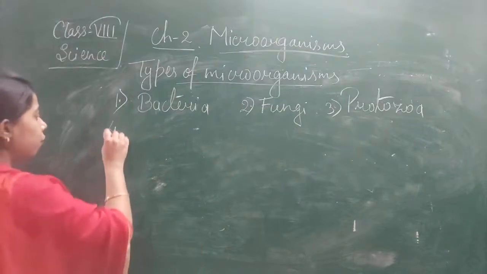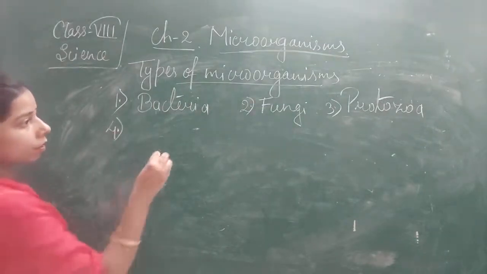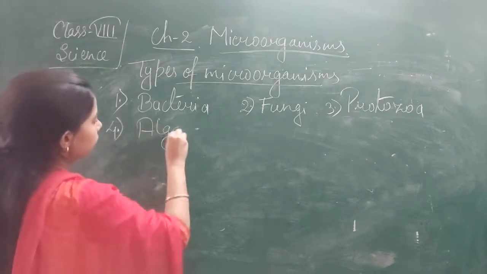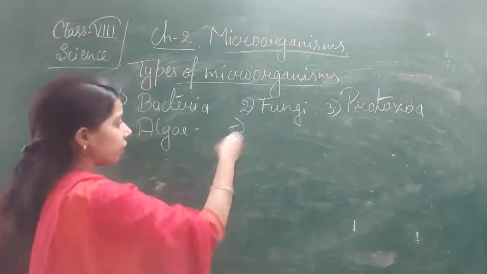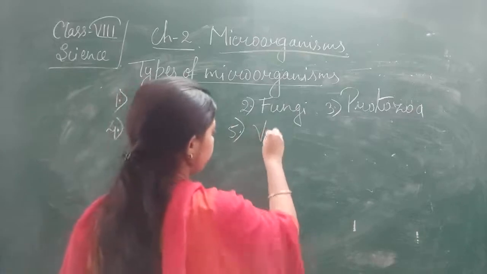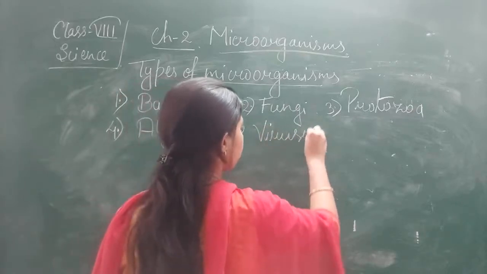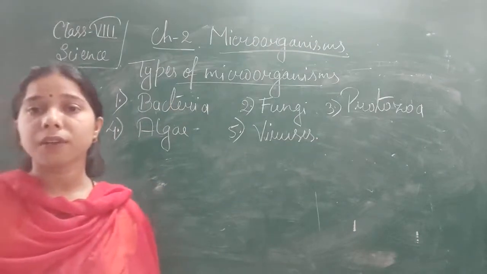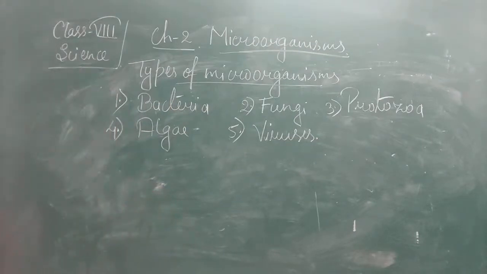Then fourth one is algae. Finally, fifth one is viruses. Okay, these are the 5 types of microorganisms.